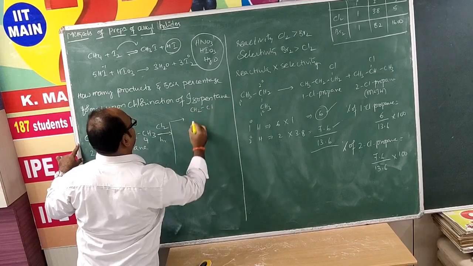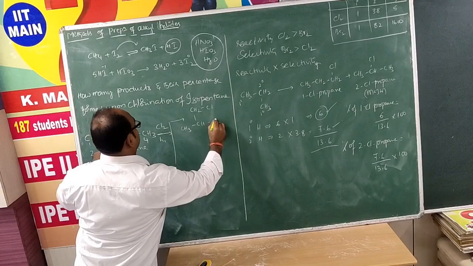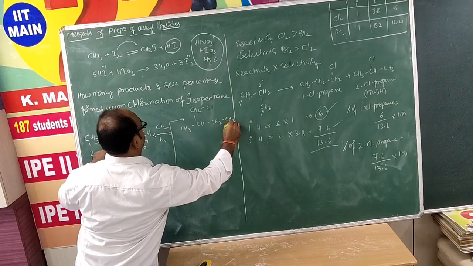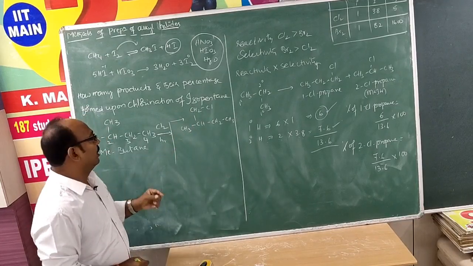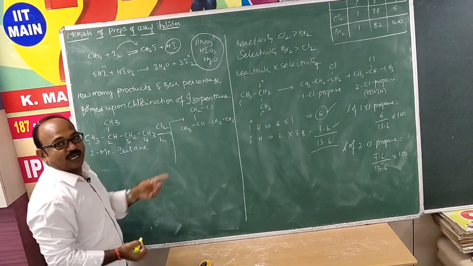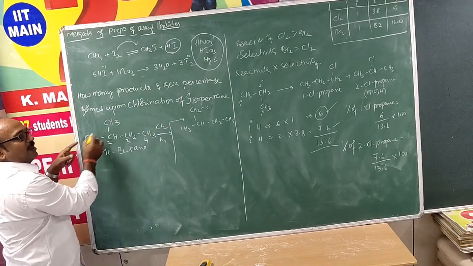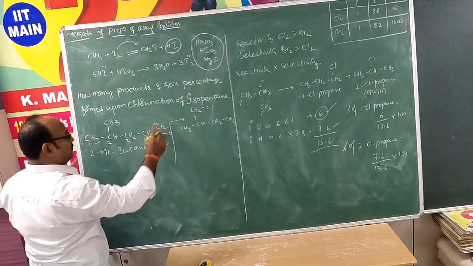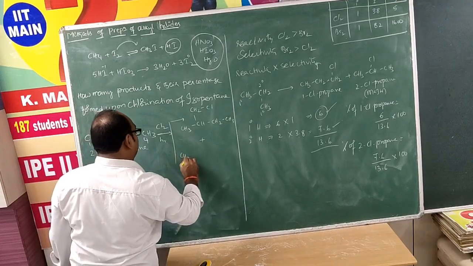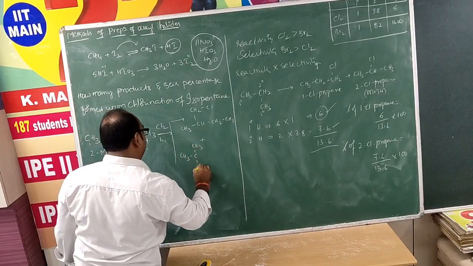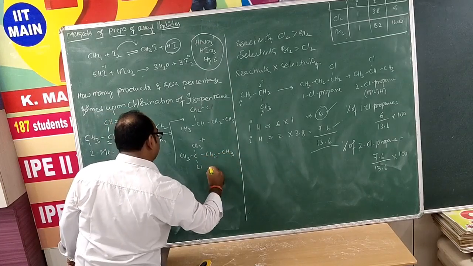Resultant you are getting CH2Cl, CH, CH3 and CH2CH3. This one is nothing but 1 chloro 2 methyl butane. Even though the chlorination takes place at this carbon, that we called 1 chloro 2 methyl butane, means either of these two carbon atoms you are getting the same product. This one is 1 plus. If chlorination takes place at second carbon, then we are getting CH3C, CH3 here Cl and CH2CH3 plus.